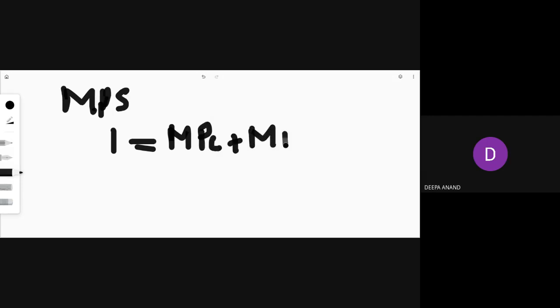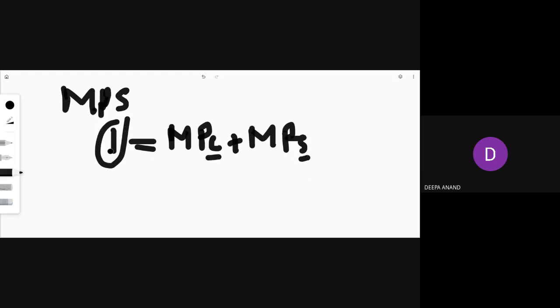So what is MPS? Repeatedly I am saying, we talk about only the addition in income. And in this case, additional income we take as 1. There, the total income we take as 1, and here, additional income we take as 1. So the additional income is either consumed or saved, MPC or MPS.